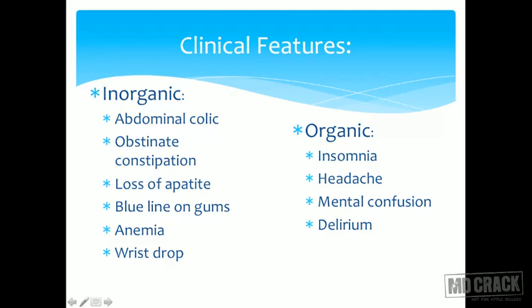Coming to the effects of organic lead. Organic lead is basically the form of lead which acts on the CNS. So the symptoms of organic lead or tetraethyl lead, as we saw, which was absorbed through skin, are primarily on the CNS. So you have insomnia, headache, mental confusion and delirium.